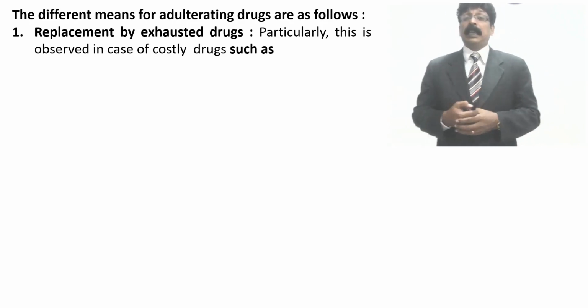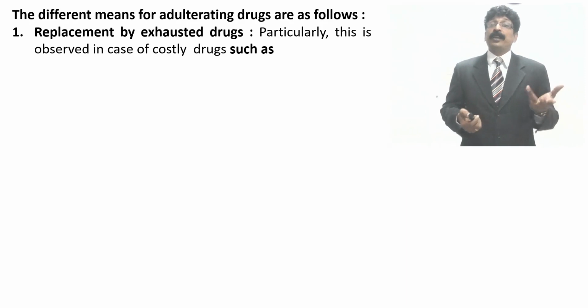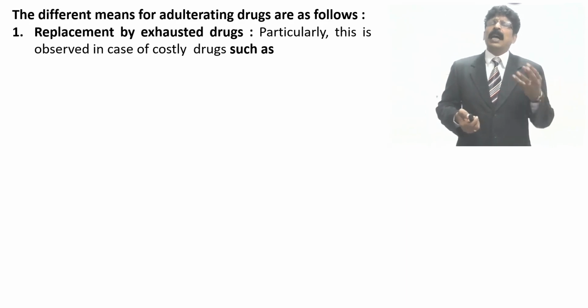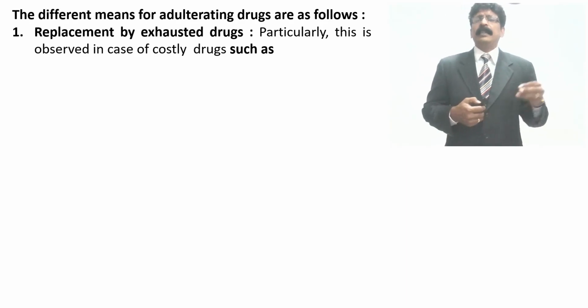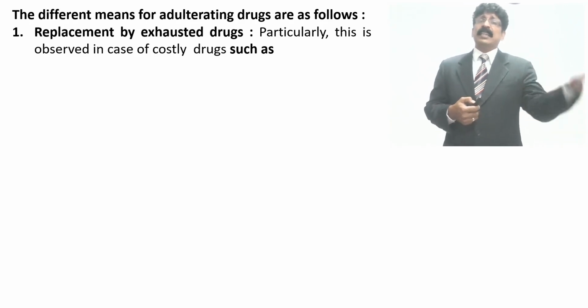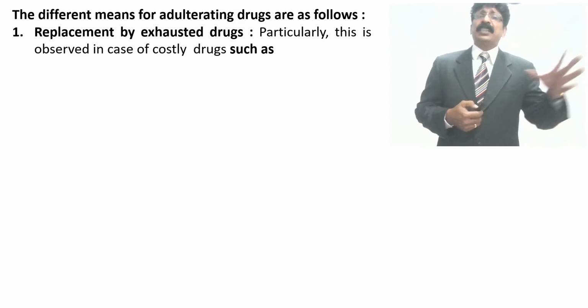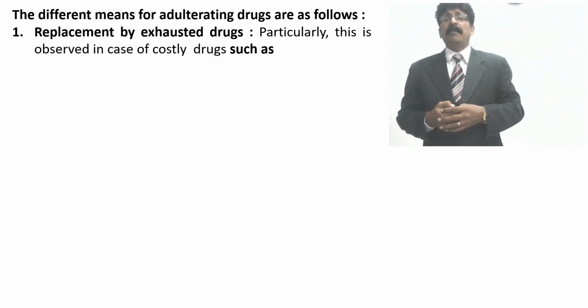You can see most of the cardamom which you get from the market is dried one. Already the volatile oil is completely taken, and the second quality is coming to the market. They take the volatile oil and sell it separately, and they give the waste product to the market. That is cheating.